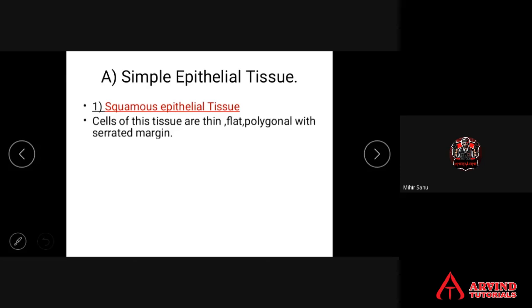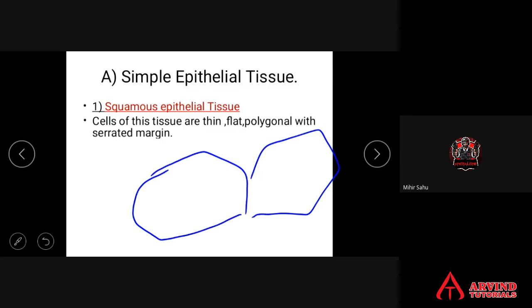Squamous epithelium. Cells of this tissue are thin, flat, polygonal with a serrated margin. Thin, बोले तो एकदम पतला, flat, चपटा. Polygonal means many sided, more than 4 sides रहते हैं, these are called polygonal. And they are with a serrated margin.